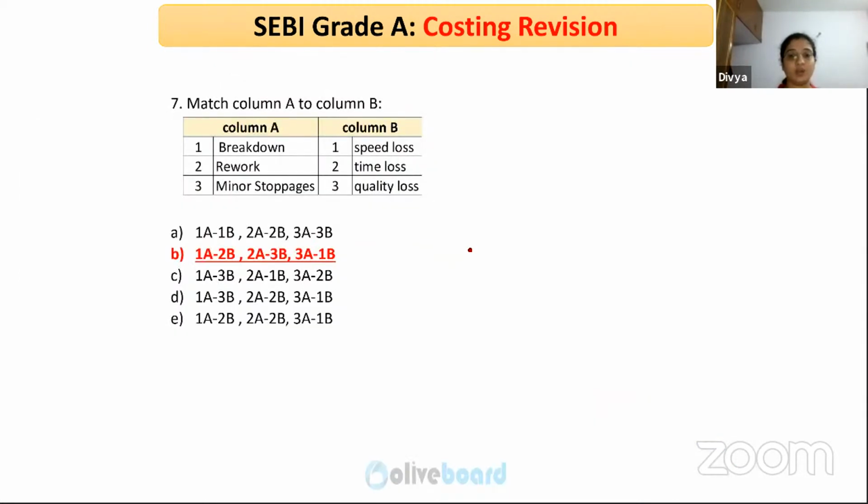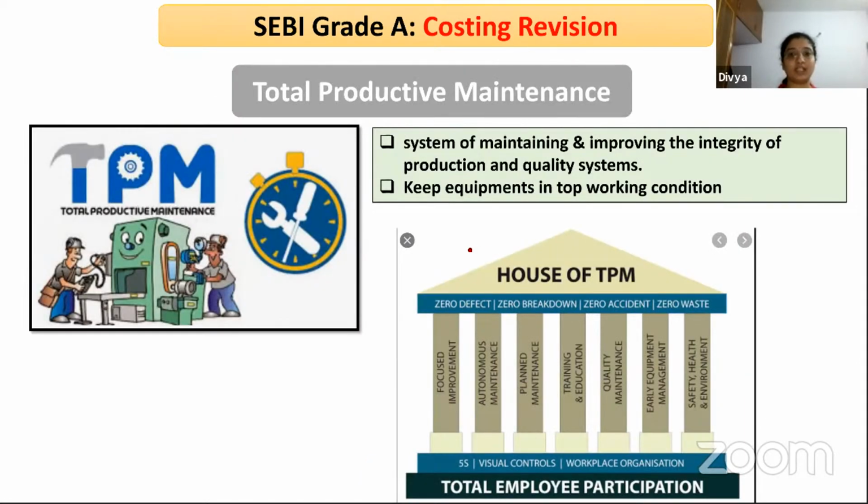So this is with regard to OEE, overall equipment effectiveness, right? So this is a part of total productive maintenance. What is total productive maintenance? You are avoiding the breakdown of machines by regularly, say, lubricating it or maintaining it. So it is about regular maintenance. You are maintaining the machines in such a way that you are not experiencing any sort of breakdown in between. What happens if you have a breakdown in between? Then your production process will stop. You are incurring cost out of it.